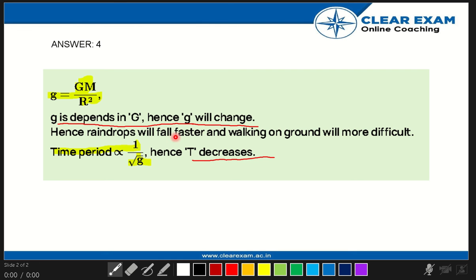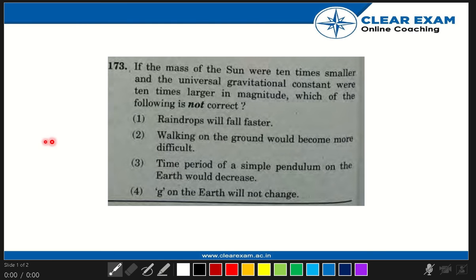Hence raindrop will fall faster and walking around will be more difficult because time period is inversely proportional to 1 upon root G. So the time will decrease. So in first option, raindrop will fall faster because of time. Same for walking on ground would become more difficult because of time. And same for period of simple pendulum on the earth would decrease. Okay, and fourth option is correct. g on earth will not change because g is directly proportional to gravitation constant. Okay, thank you.